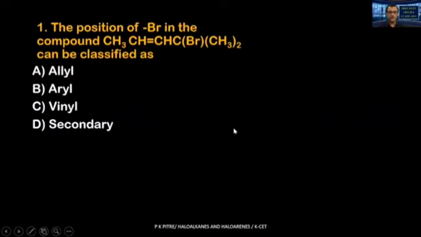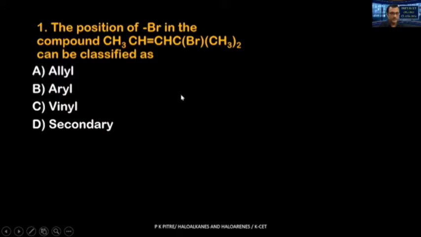The first question is this. The position of Br in the compound CH3CH=CH-CBr(CH3)2. I know as soon as you read this question, you will be in a hurry to choose one of the options. But let me tell you, writing is the best thing to arrive at a correct answer because every mark matters over here. So let us see what are the options given to us and try to recall what can be the answer for this.